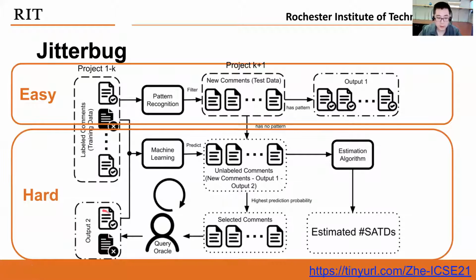Right? These human decisions will then also be utilized to retrain or update this machine learning model so that it can be better adapted to this target project, and make more accurate predictions. Then this model will be used to select the next batch of comments to show to the human experts. This step will iterate until most of the hard to find SATDs have been identified by these human experts. We also utilize an estimation algorithm to estimate the number of SATDs remaining in these unlabeled comments so that we will know when to stop this process.